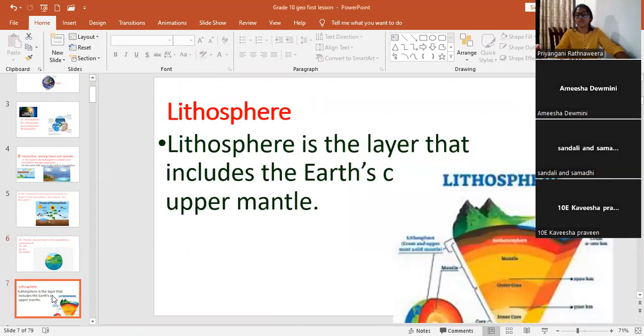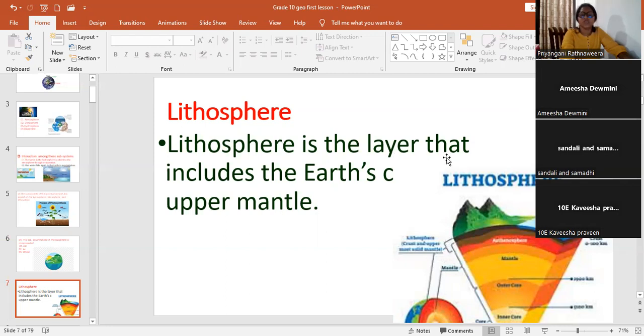Okay, then we are going to discuss the lithosphere. We discussed these lessons before this. Now we are going to do a revision.